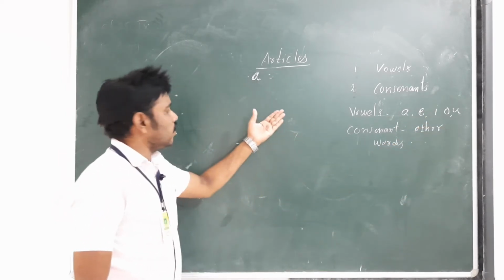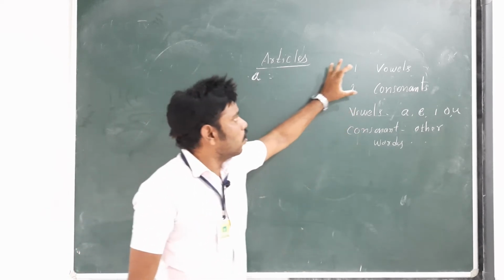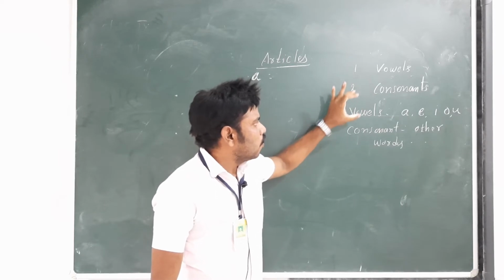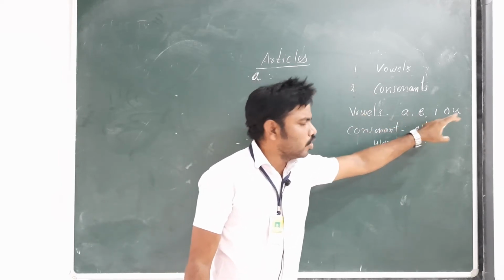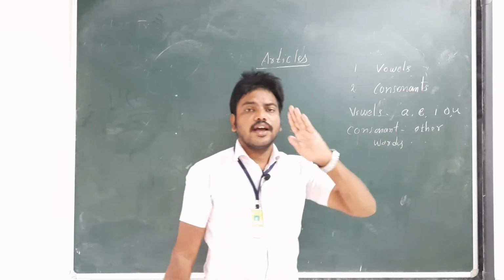So, before we use these articles, let us learn what are vowels and what are consonants. Vowels are a, e, i, o, u, and consonants are all the other letters.